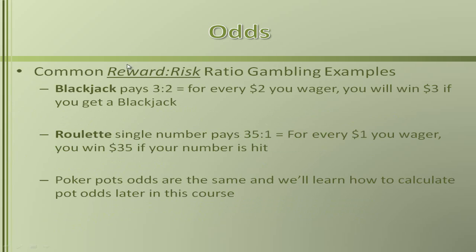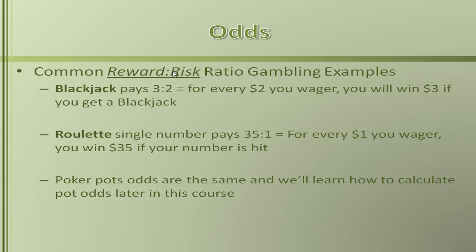Again, odds are common reward to risk ratios when we're talking about pot odds, and I put together some really simple and common gambling examples that you would see in a casino. Since we're talking about poker, I figured it would be appropriate to talk about gambling examples. For example, anybody who plays blackjack, right? Some tables may pay you 3 to 2 whenever you hit a blackjack.